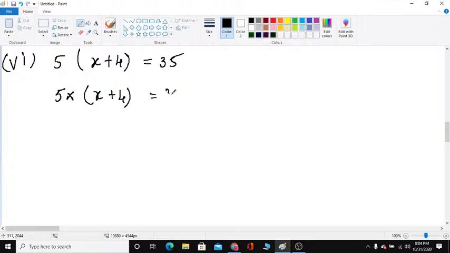Now 5x, write in product form directly: 5 into x is equal to 35 minus 20, 15, you know.